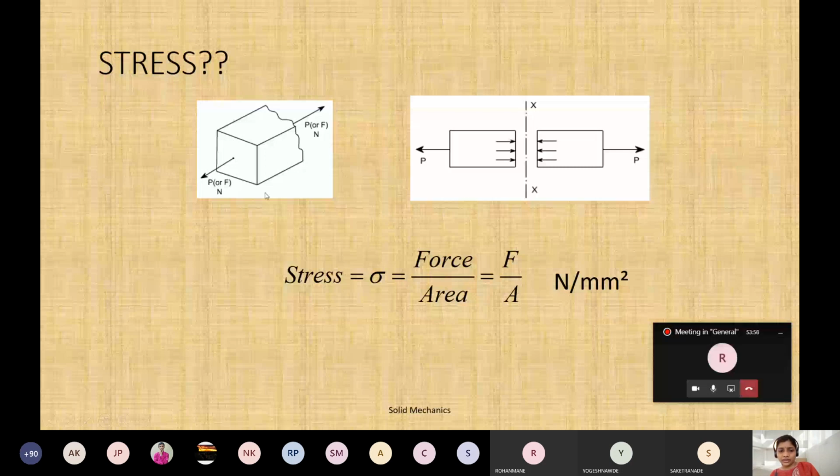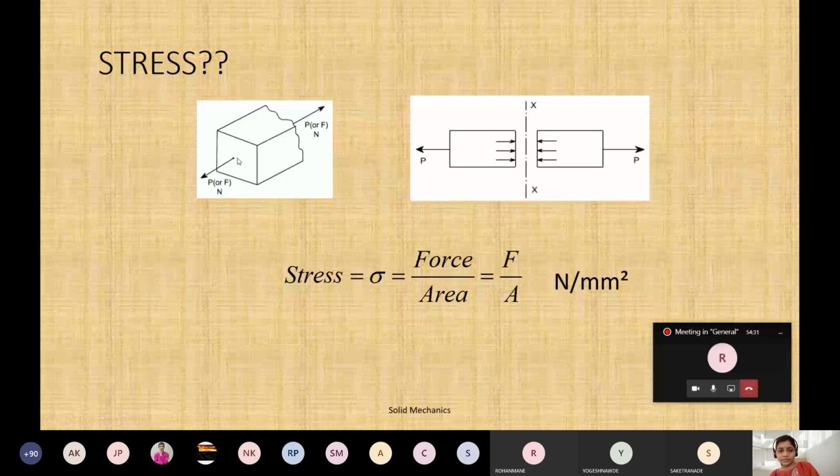Suppose this is the length, this is your height, and this is your width, or depth, you can say depth also. Now see, the force we are applying, on which area is it? This area, height times depth. This force is applied on this area, and the A written here is this area.